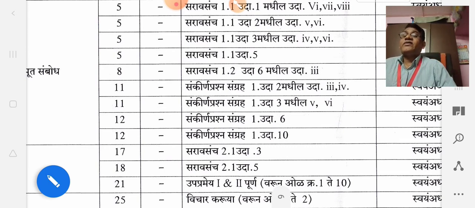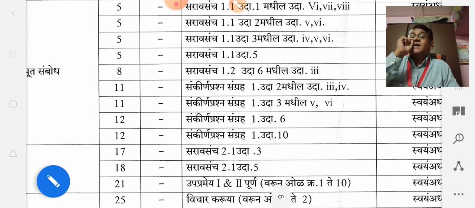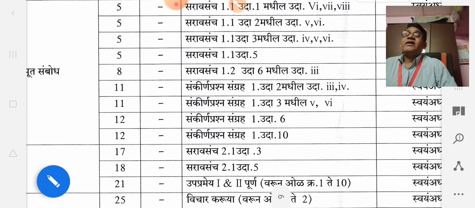On page number 11, the problem set is there. Problem set 1, question number 2. In that question number 2, the third question and fourth question are omitted. Okay, now on the same page, in problem set 1, question number 3, the 5th and 6th question are not there.